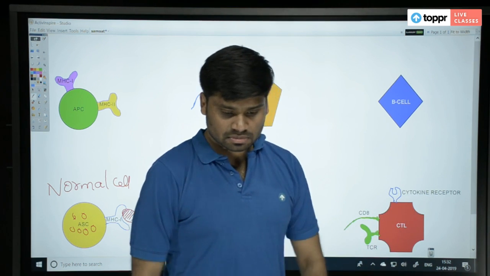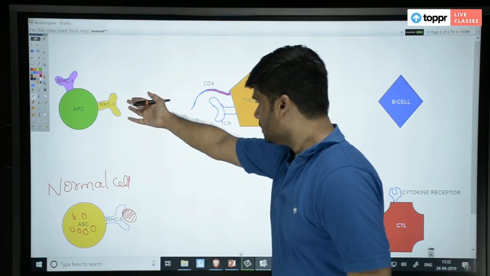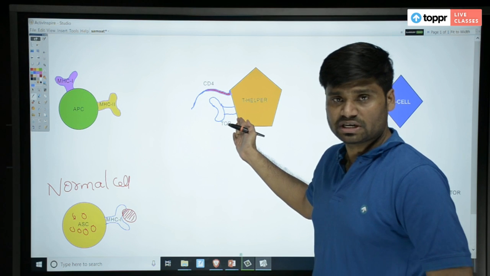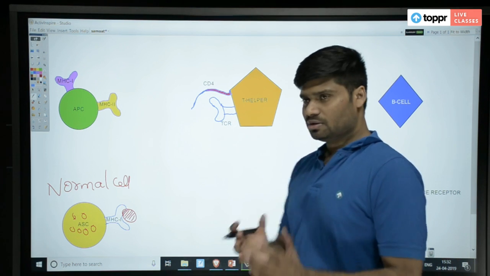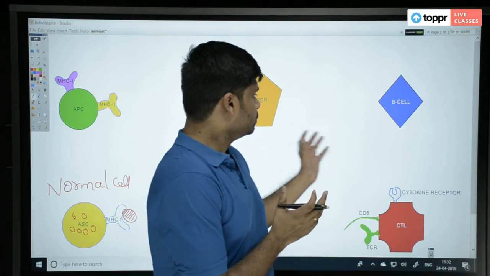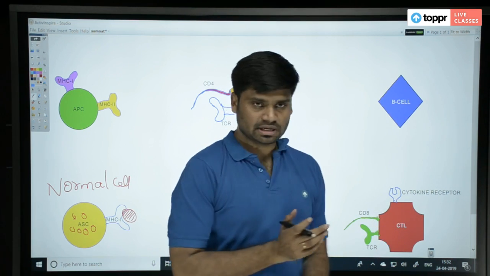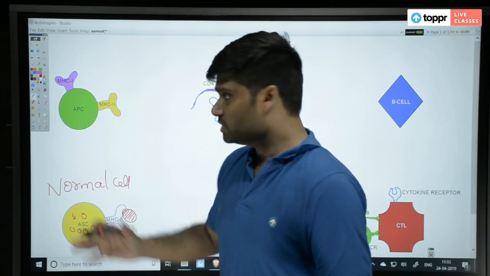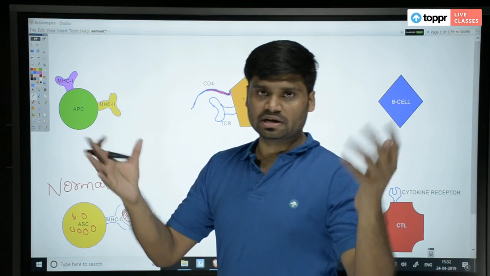It is like, if it is a department fellow, that guy will first approach his higher officer and take his help. He'll tell him, I got an antigen, help me out. Where do you think I should send this? Do you think it requires B cell or do you think it requires TC cell? You take the call, because my job is just to catch and give you, and again go back and find other criminals.